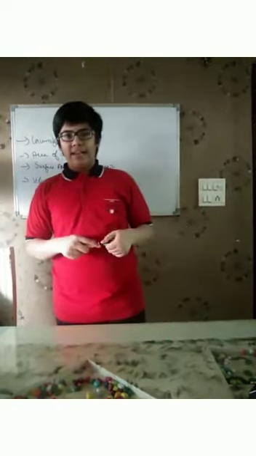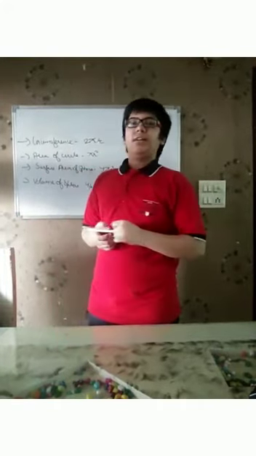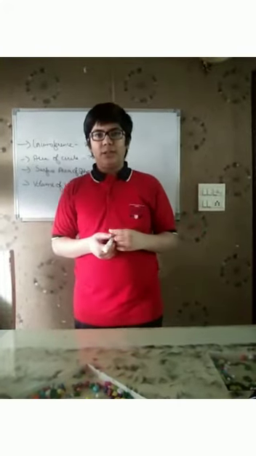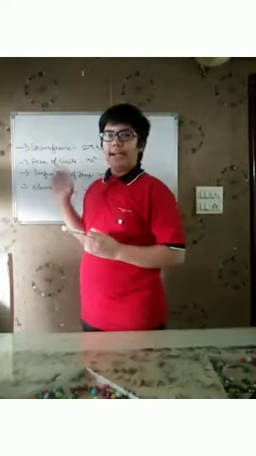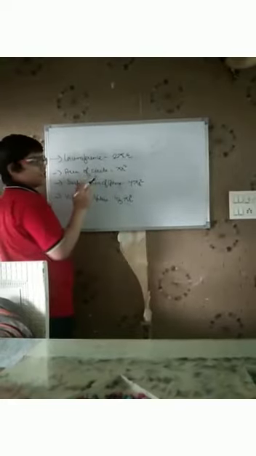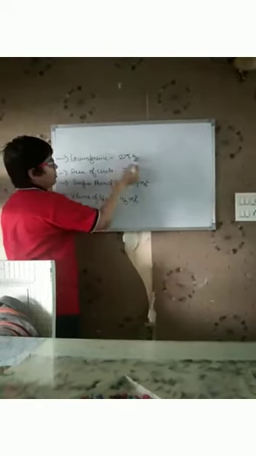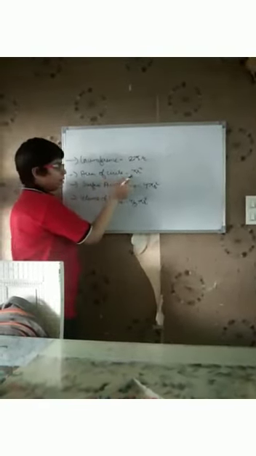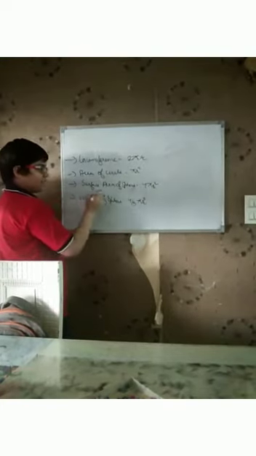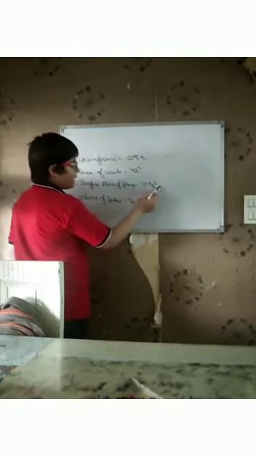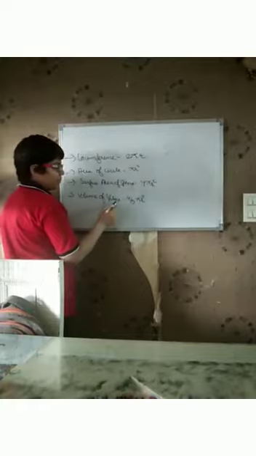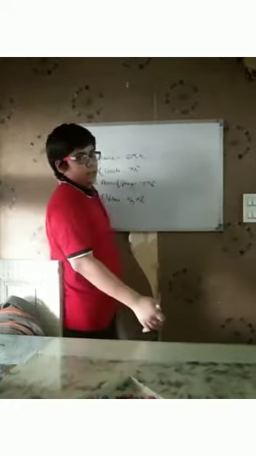Before we end, I would like to share some basic formulas related to pi. First, circumference of a circle, 2 pi r. Area of circle, pi r square. Surface area of a sphere, 4 pi r square. And volume of a sphere, 4 upon 3 pi r cube, and many more.